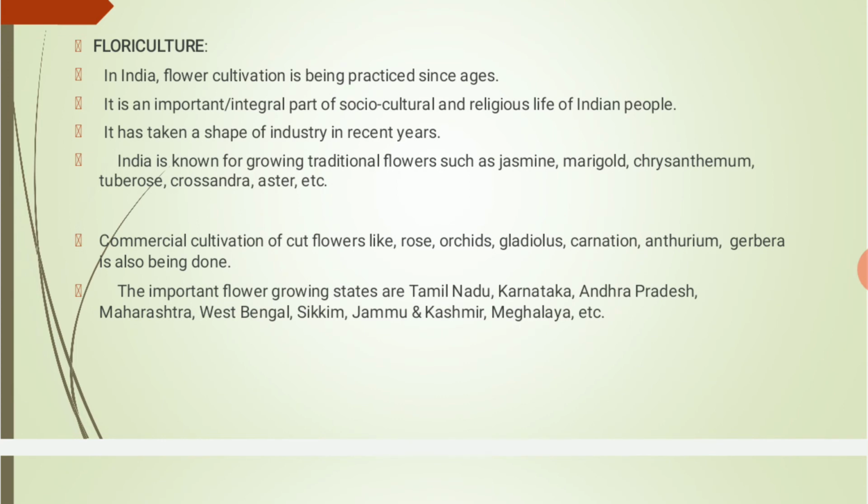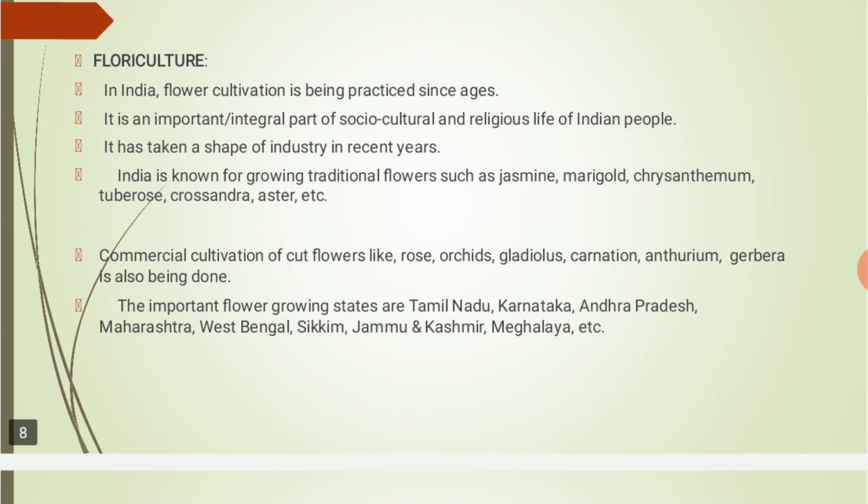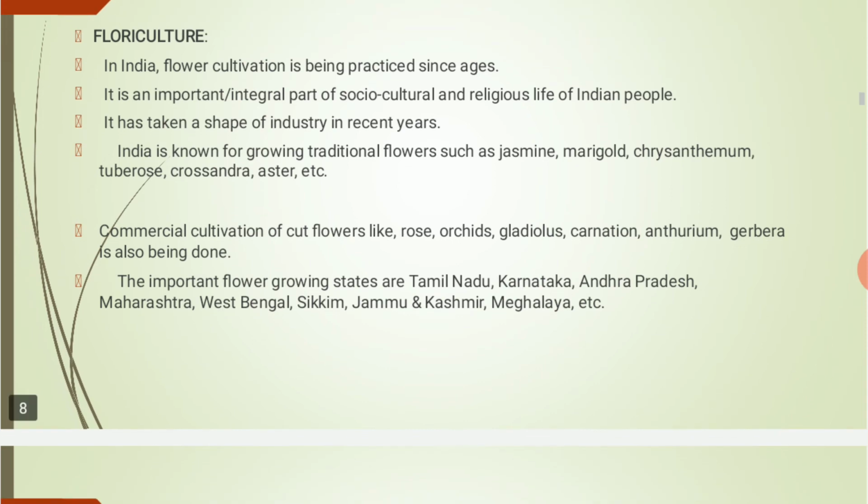It has taken the shape of an industry in recent years. So now, these flowers are cultivated commercially in India, and some of these flowers are also exported to different states as well as to different countries.